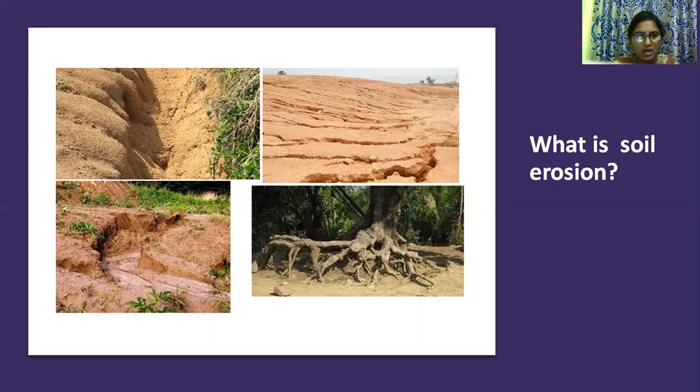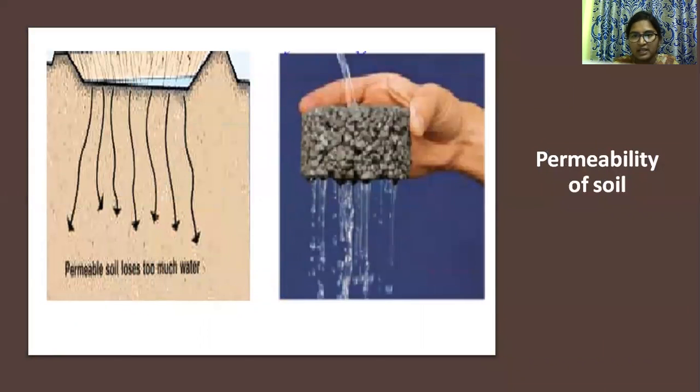And what is meant by permeability? Generally, soil has permeability, and different types of soils have different permeability. Soils are either coarse soil or fine soil. The permeability of soil refers to the rate at which water permeates through the soil.